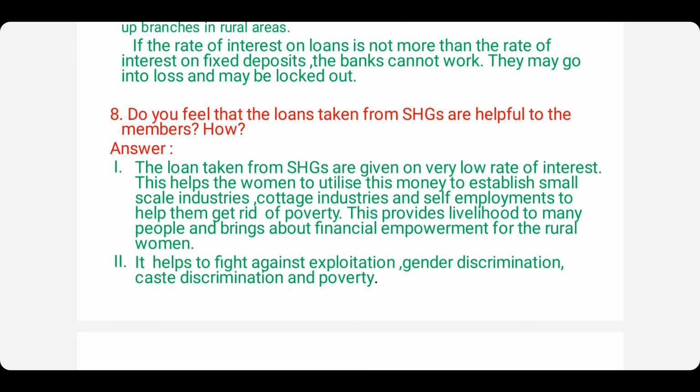On to the 8th question. Do you feel that the loans taken from SHGs, SHG means self-help groups, are helpful to the members? How? Self-help group means 10 to 12 women. They gather together, form a group, and they all deposit some money, and whoever is in requirement, they take the money on loan and pay back the money with a less interest.